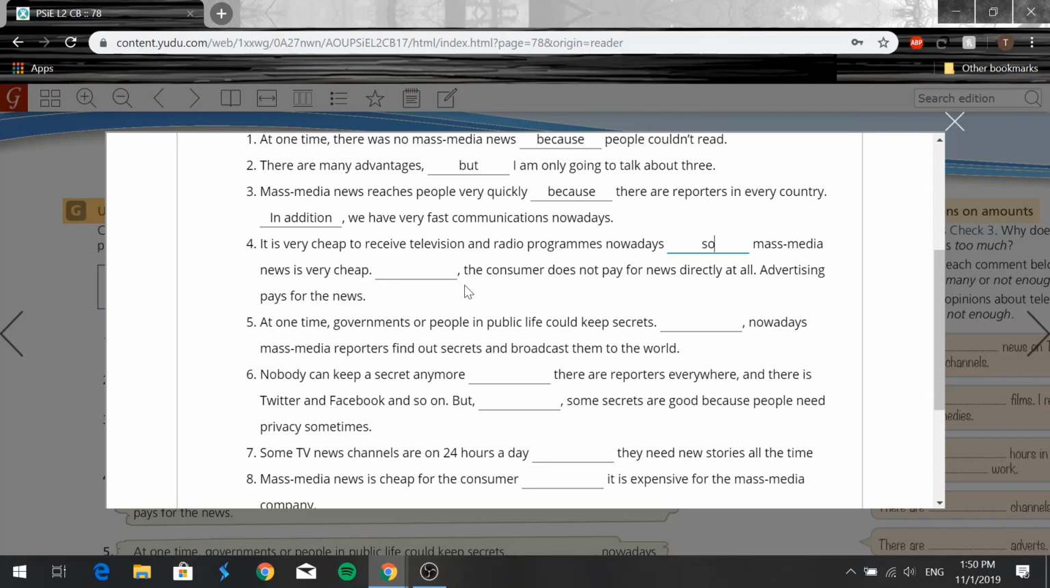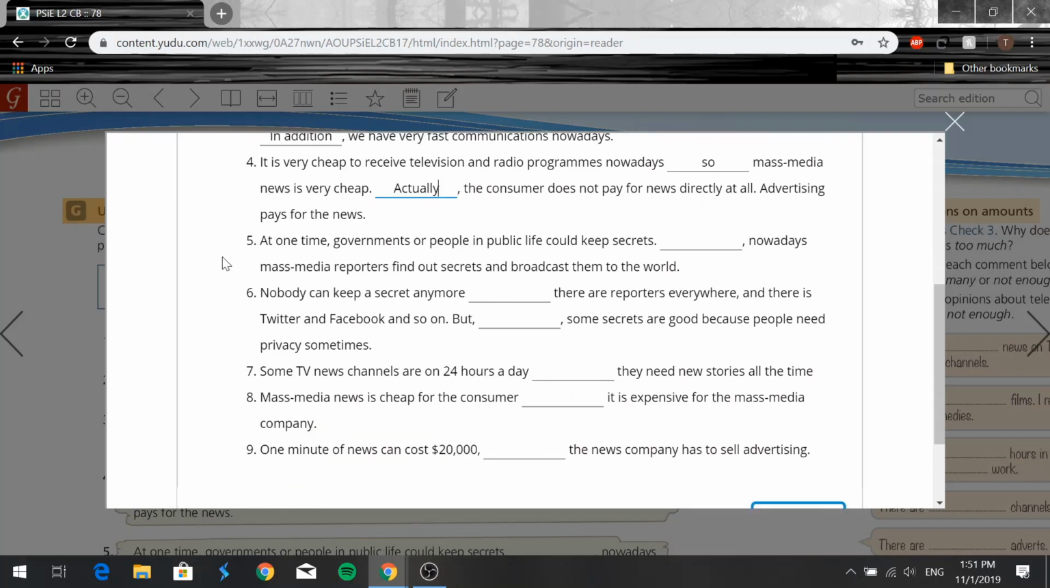Then dash, the consumer does not pay for news directly at all. Advertising pays for the news. So in this case, we can say actually, right? Actually, the consumer does not pay for news directly at all. Advertising pays for the news. And actually here implies that this is just other information on the same subject, okay?